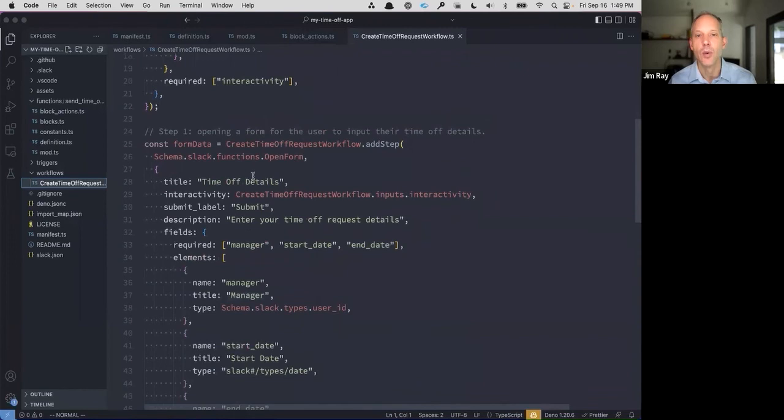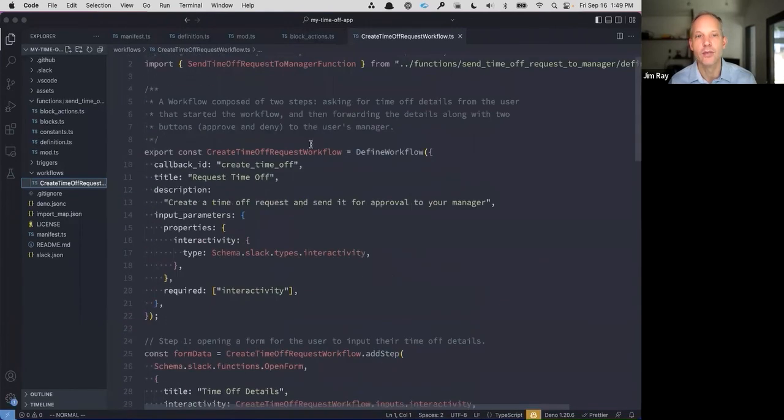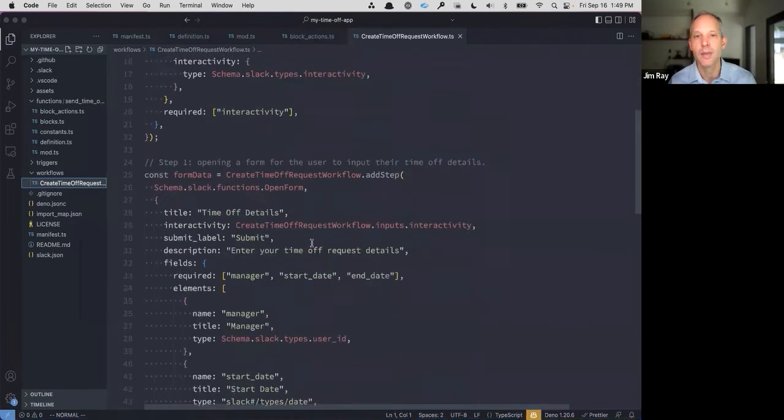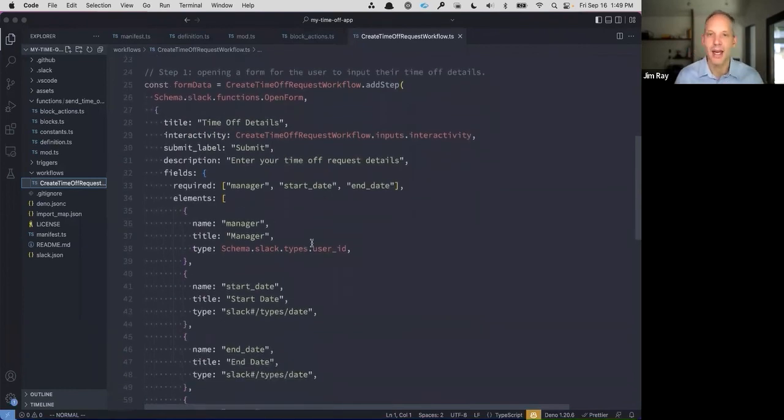And so we've defined our workflow up here. Once you've defined the metadata of a workflow, you just add steps, in the order that makes sense for the workflow. So our first step is that we're going to call the built-in open form function. That's this line right here.